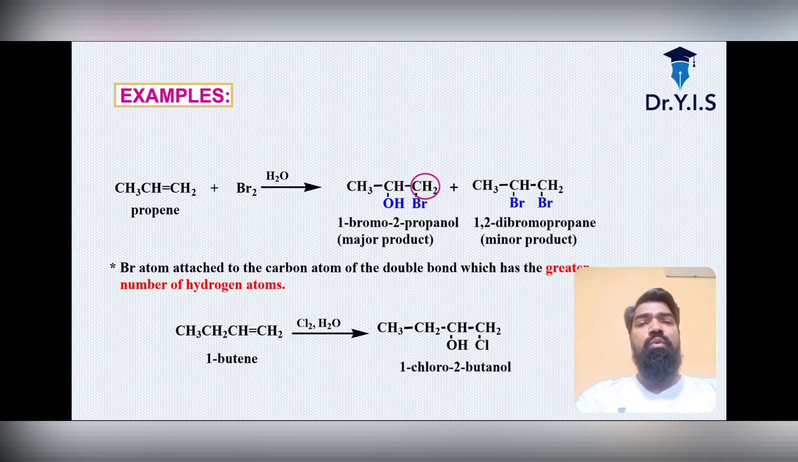Second most important is what? 1-butene will give you the 1-chlorobutane. Okay. Here the very important point is what? The double bond which has the greater number of hydrogen atoms. Only there will the halogen be attached.